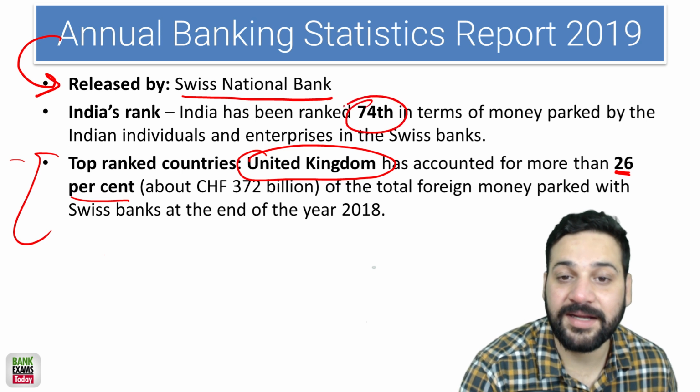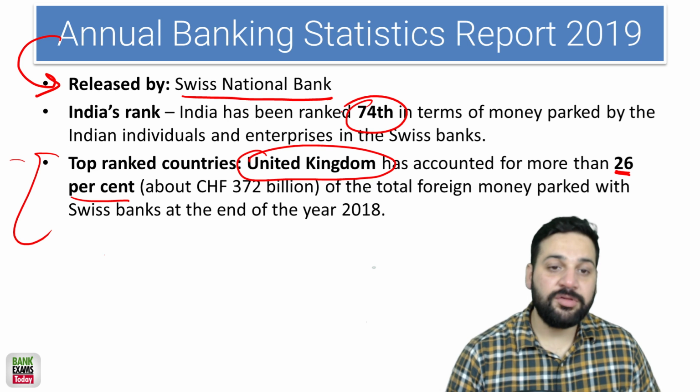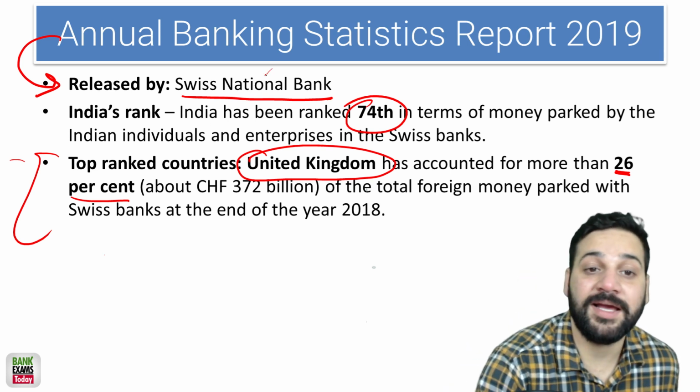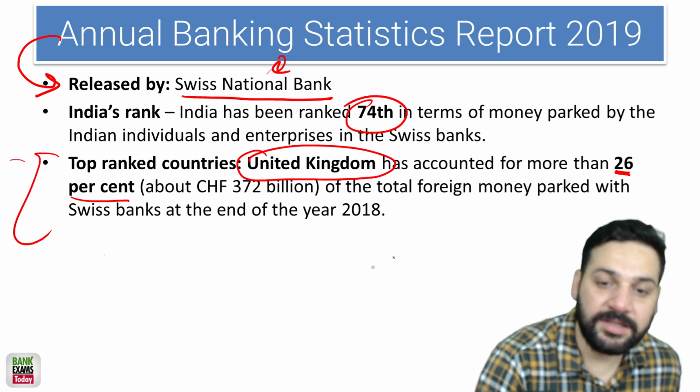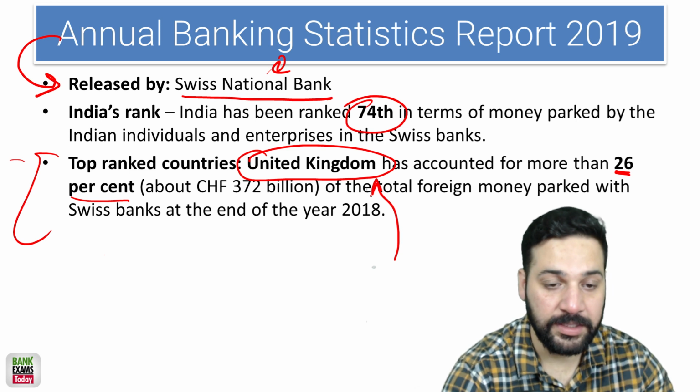So India is ranked at 74th. India is ranked at 74th in this report. So India is not doing that bad. So released by the Swiss National Bank, India is ranked 74. United Kingdom is at the top with 26% of the total foreign money.